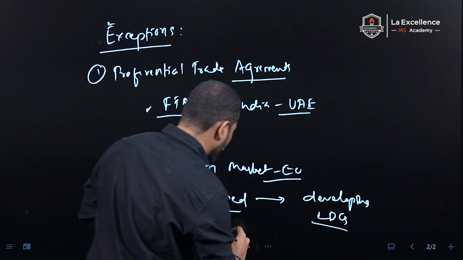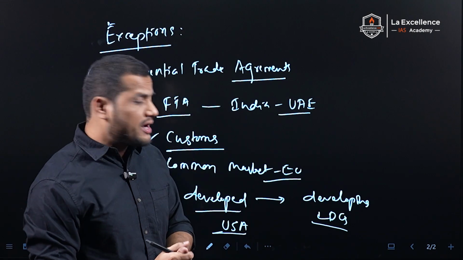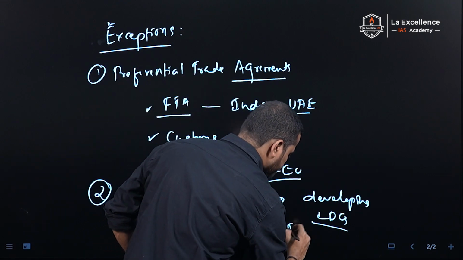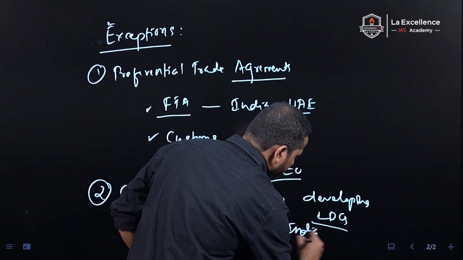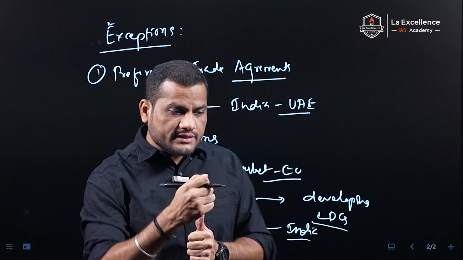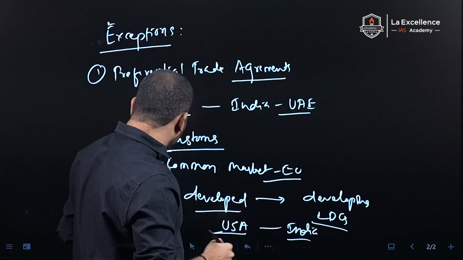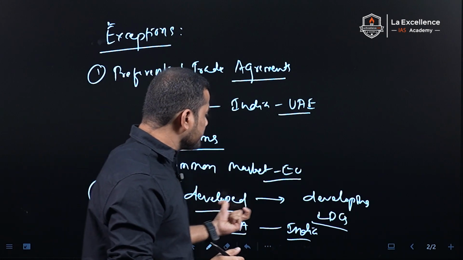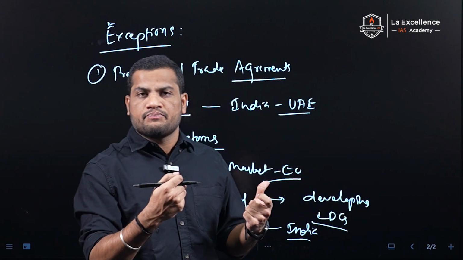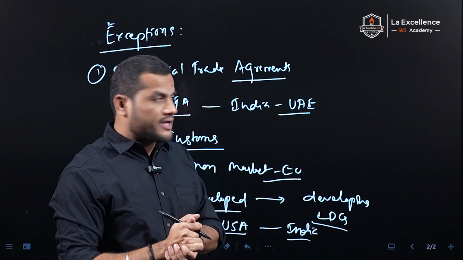For example, USA gives tariff concessions to developing countries like India. Meaning if India exports some goods to the USA market, it faces low tariffs compared to other countries. This is called the generalized system of preferences, where developed countries impose low tariffs on developing and least developed countries.